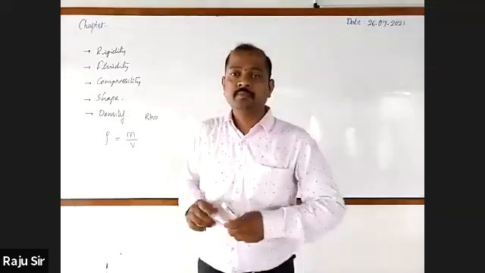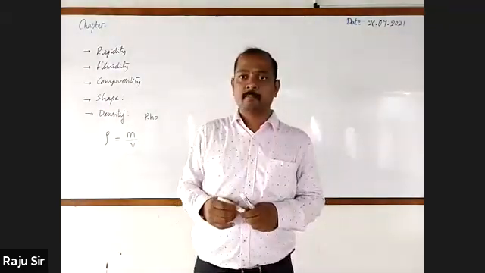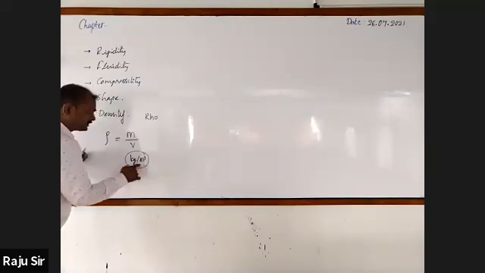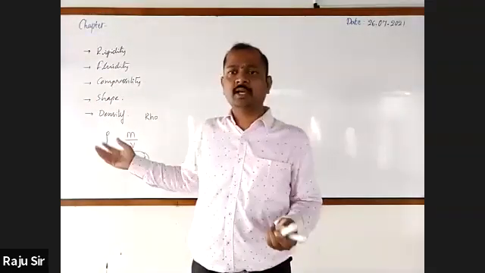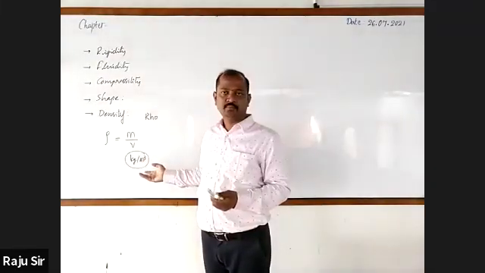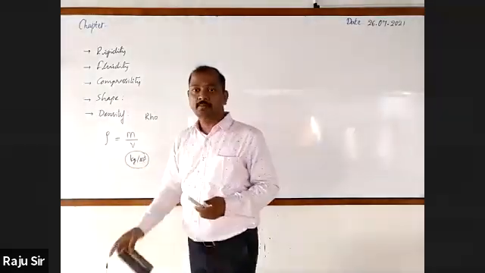Then what is the unit that we use to measure the density? The SI unit is kilogram per meter cube. And there are some other units too, like gram per centimeter cube. But the SI unit is kilogram per meter cube.